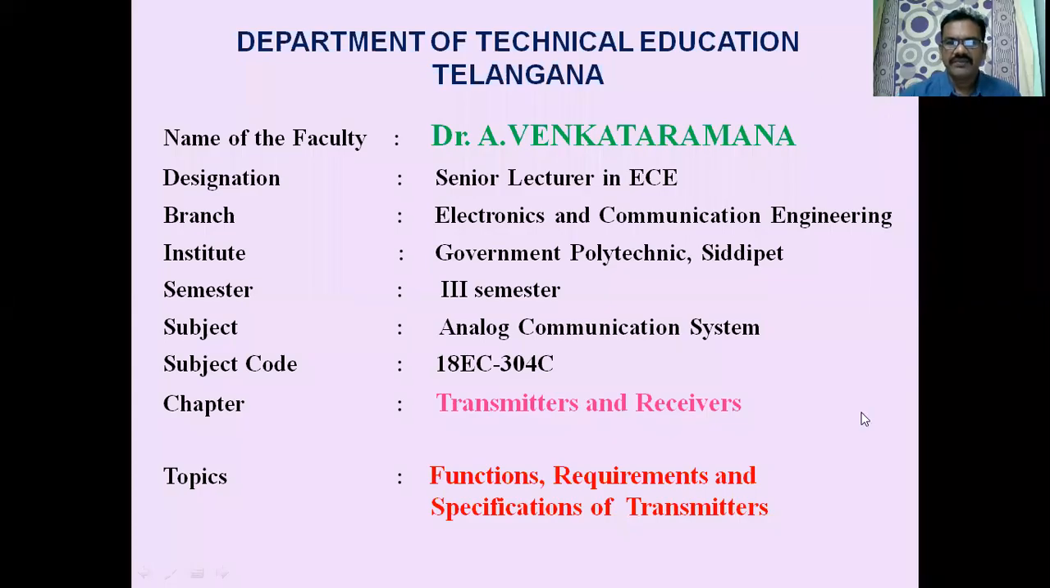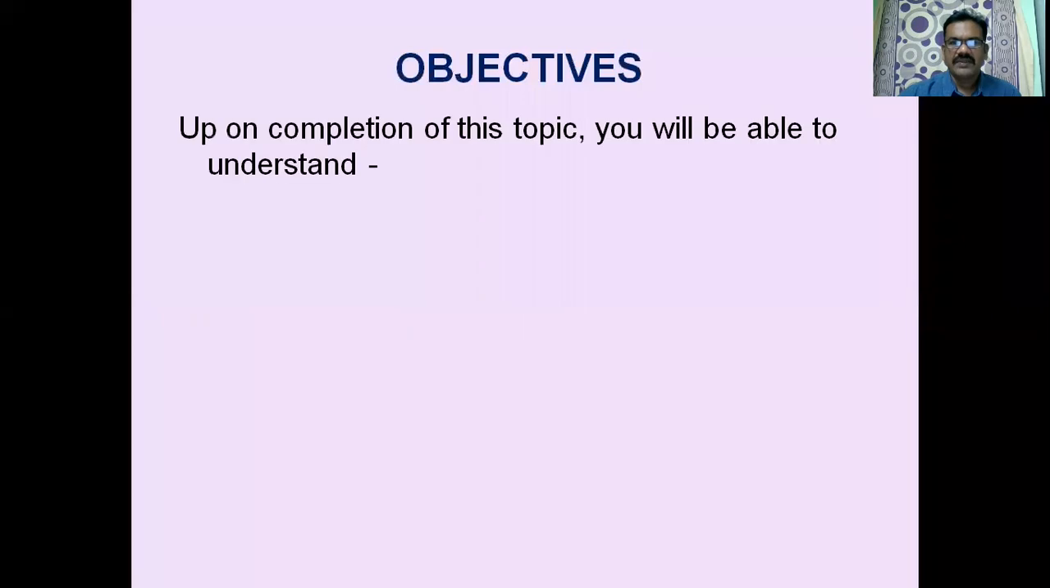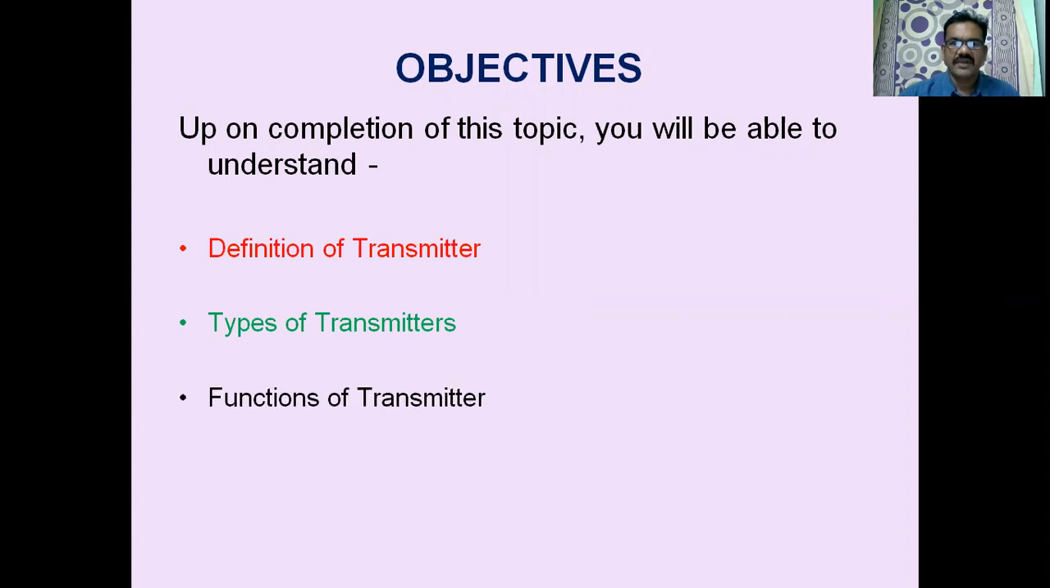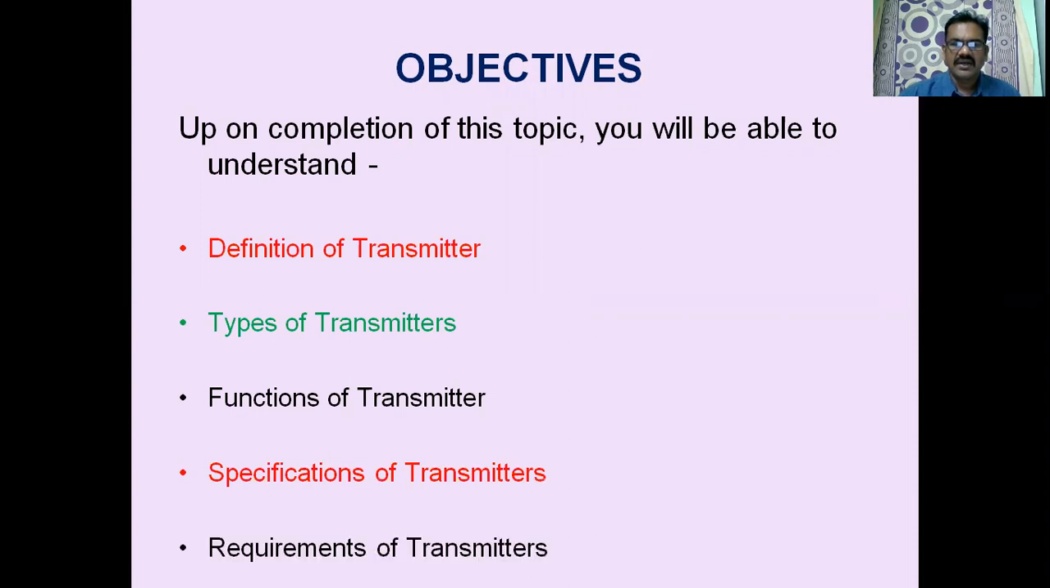Good morning, everyone. In this video lesson, we are going to study about transmitters and receivers. Upon completion of this topic, you will be able to learn what a transmitter is, what the different types of transmitters are, the functions of a transmitter, the specifications of a transmitter, and the basic requirements of a transmitter. These are the objectives we are going to study after completion of this lesson.